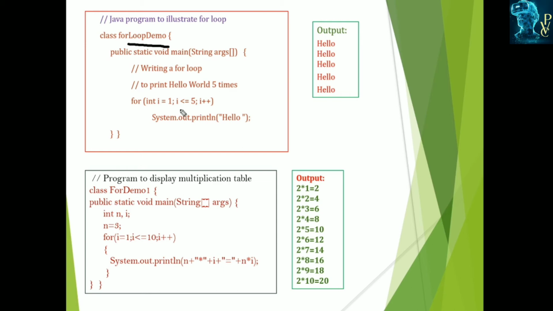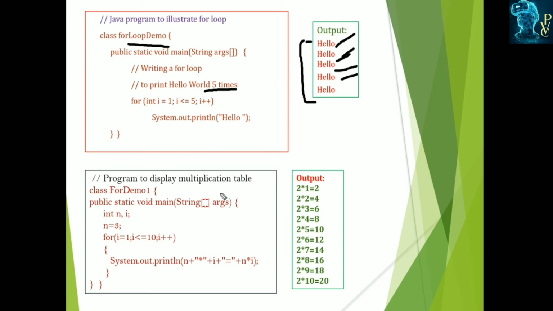The i++ means after 1 it becomes 1 plus 1, 2, and after 2, 2 plus 1, 3. Like this, up to 5 it executes, and it displays the word hello. We specified 1 to 5, so hello is displayed 5 times. This is the simple for loop. Here we know how many times this loop is executing. This loop is executing 5 times.